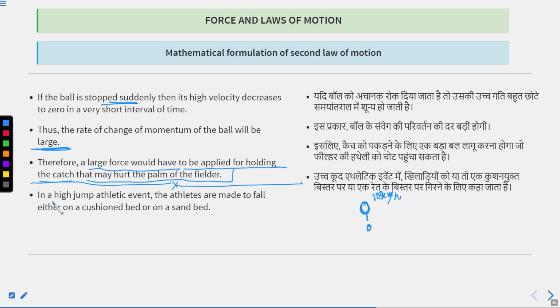In other games, like the high jump athletic event, the athletes are made to fall either on a cushioned bed or on a sand bed. Why? When they jump onto the cushion bed, which is thick, they will take a longer time to decrease their speed. And if they take a longer time to decrease their speed, the impact will be lesser.